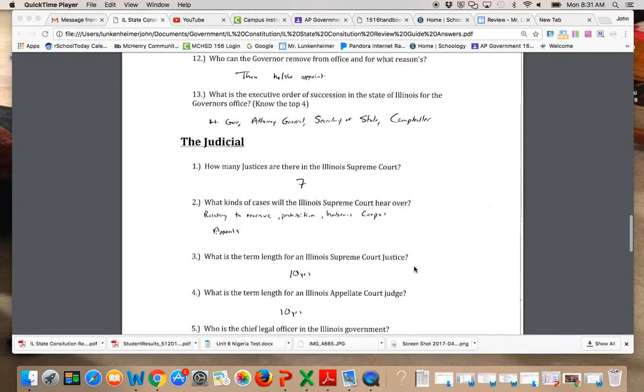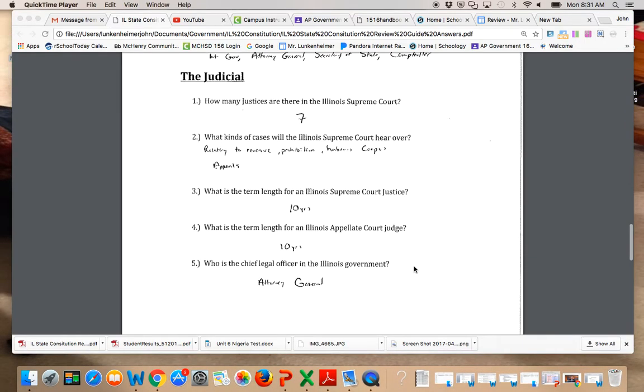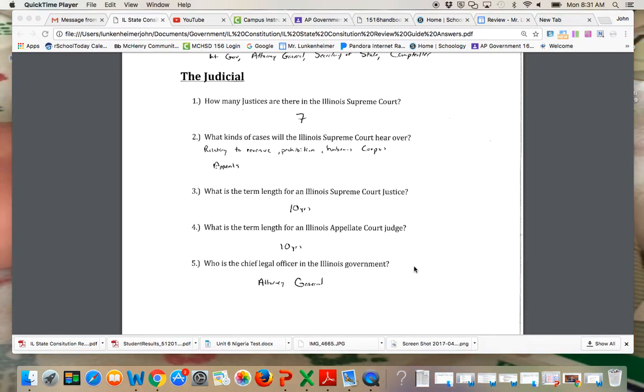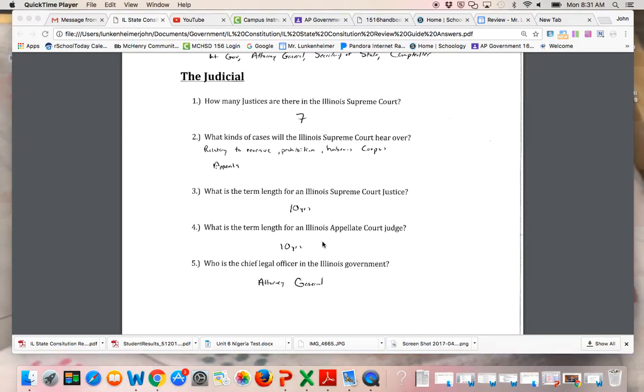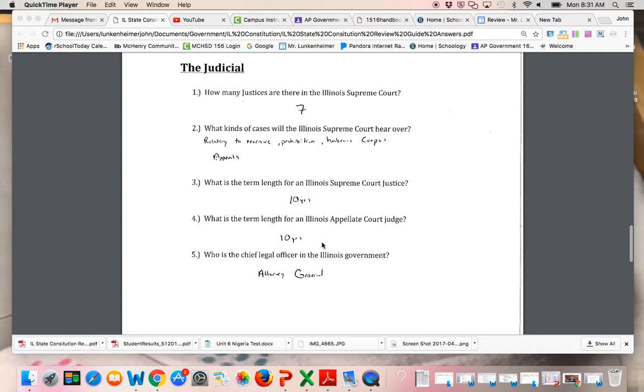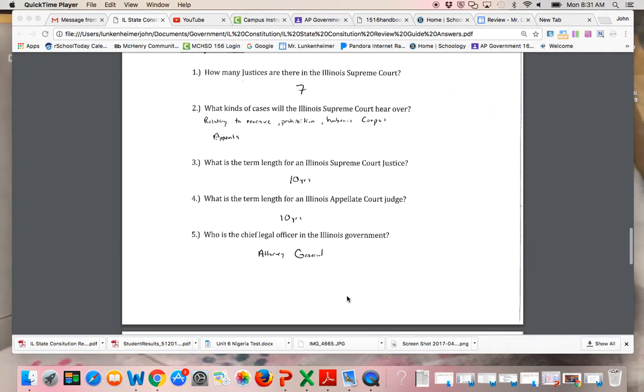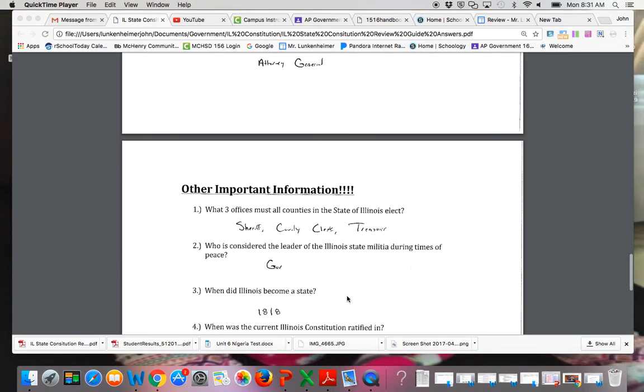Judicial branch: the Supreme Court is made up of 7 people. They hear revenue cases, prohibition cases, habeas corpus cases, as well as appeals. They serve 10 years. The appellate court judges also serve 10 years. The chief legal officer in the Illinois government is the Attorney General.